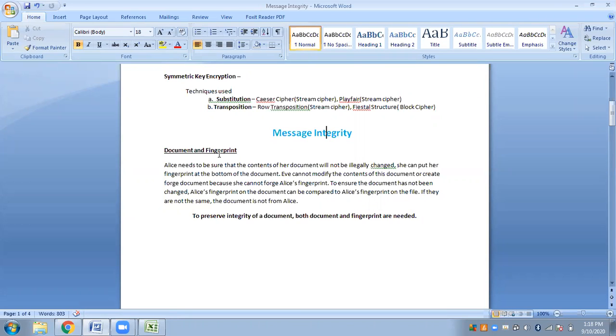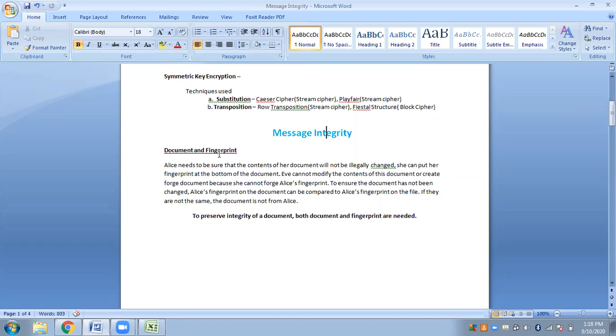If you have written something and placed your fingerprint, some third person, some intruder, cannot simply go and modify the contents. Firstly, he directly cannot modify because it is not possible to copy somebody's fingerprint. Every person has unique fingerprints. No one can copy another's fingerprint. Sometimes it is possible to copy a signature but not a fingerprint.